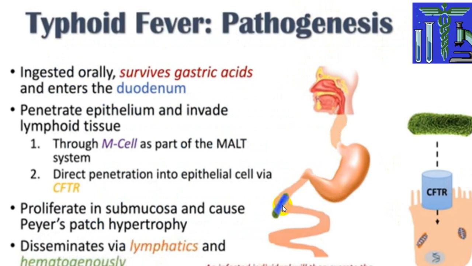Once they enter the duodenum, they penetrate the epithelium and invade the lymphoid tissue, where through M cells, as a part of the MALT system, they penetrate the epithelial cell via specific receptors, and they proliferate in the submucosa and cause Peyer's patches hypertrophy. And from there, via lymphatics, it will spread to the blood, and then it will result in what we call bacteremia.